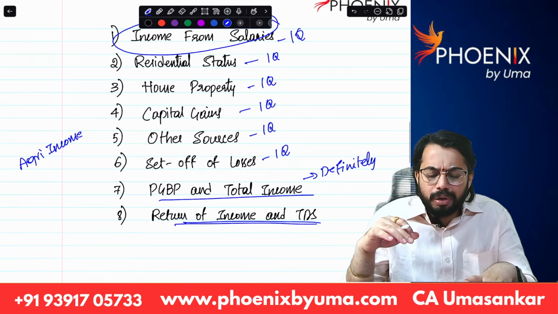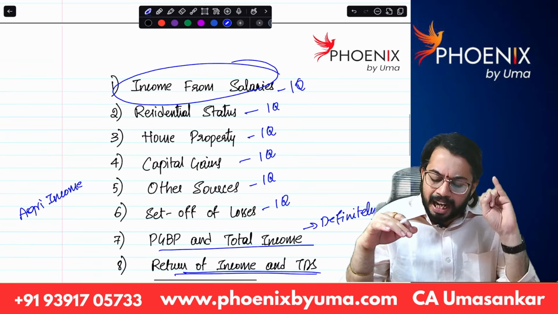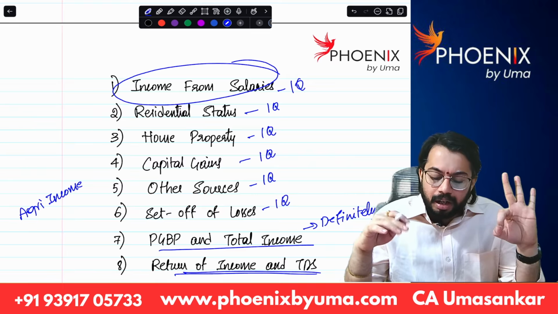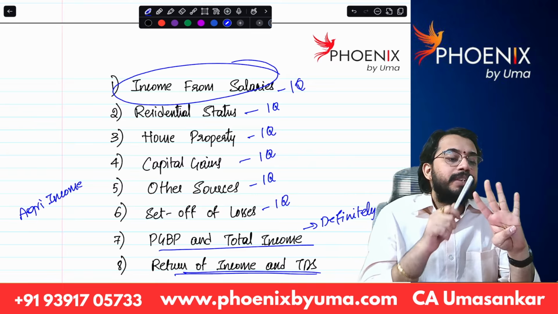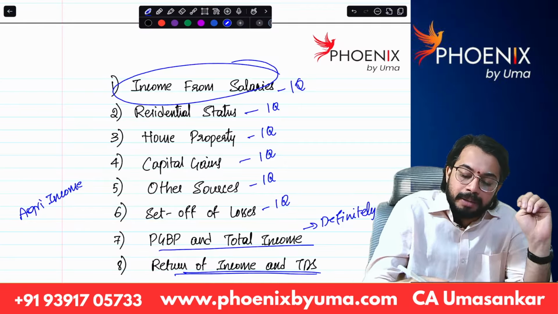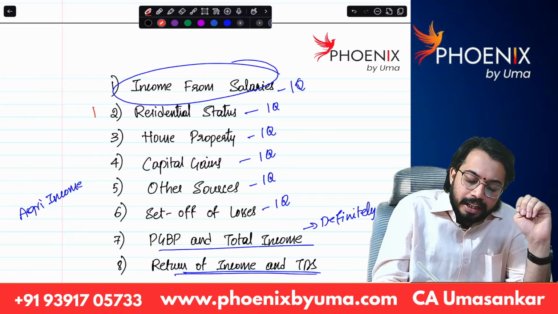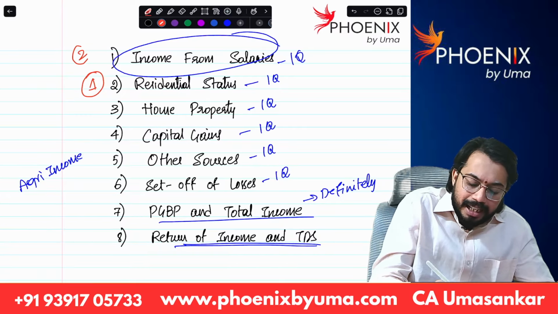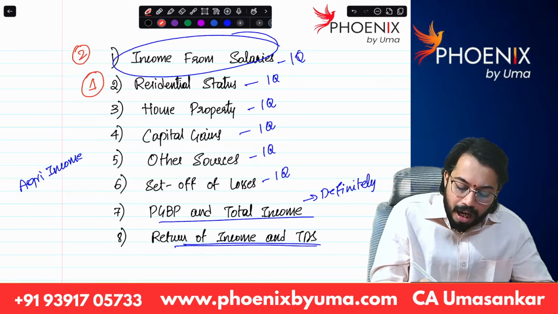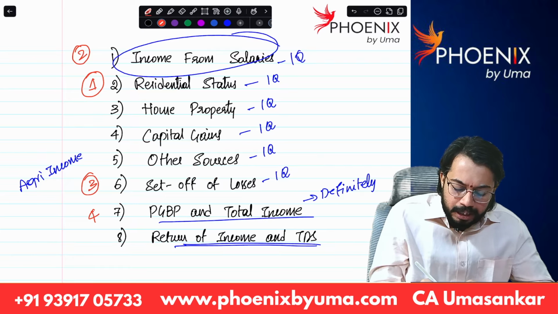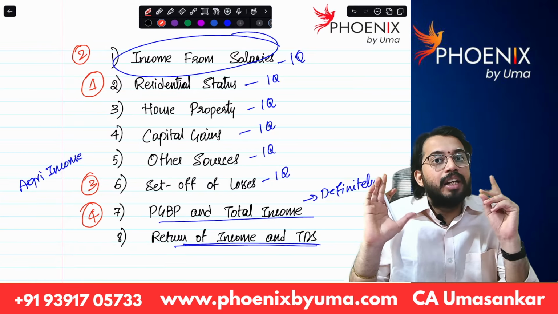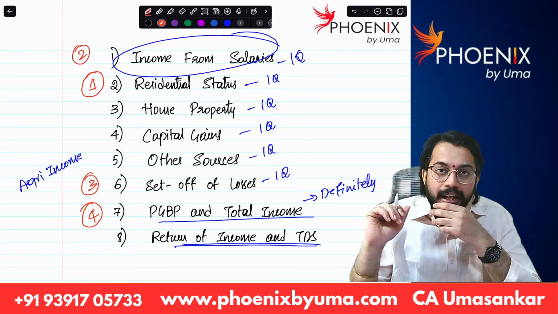Okay. So don't worry. Salaries, residential status, PGBP and total income, set off of losses. These 4 chapters are priority. First prepare residential status, give first priority, then salaries, then other sources, then PGBP and total income adjustments. At least if you prepare these 4 chapters, definitely one gunshot question will come in the exam.